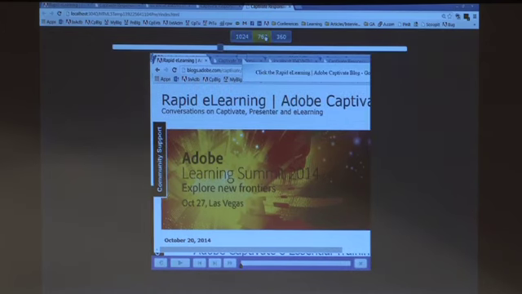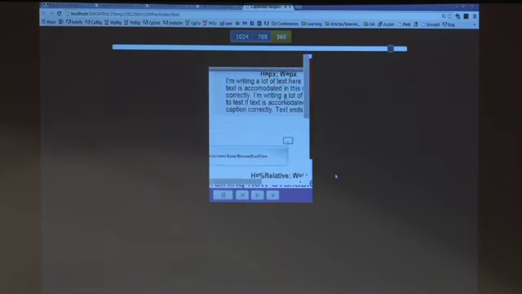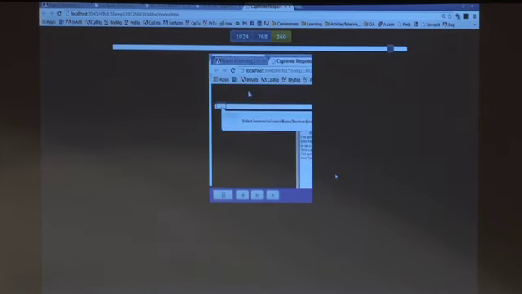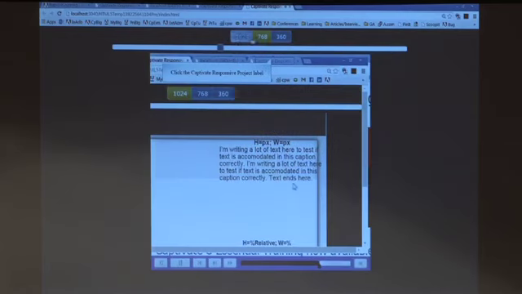When you go to 768 view, it automatically crops the extra area. It just sees where your click box is, and based on that, it keeps this particular area for you and crops the rest of the stuff. So now when you play this, you will notice that wherever the click is happening, it's automatically moving to that particular portion. So here you can see that I move to the right hand side, then to the top, and then to the bottom. So it automatically checks where the action is happening and crops the slide accordingly.